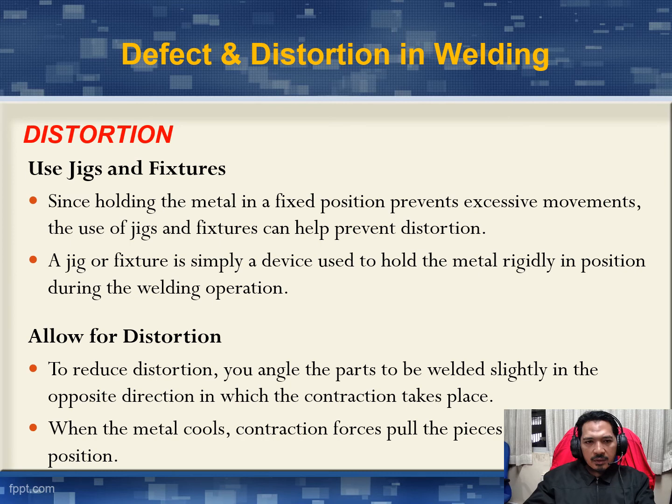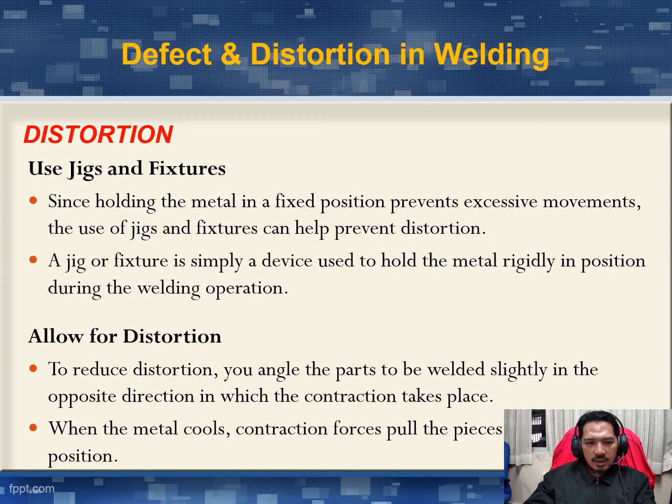Use jig and fixture. Since holding the metal in a fixed position prevent excessive movement, the use of a jig and fixture can help prevent distortion. A jig or fixture is simply a device used to hold the metal rigidly in position during the weld operation. Okay, kena ikat lah ataupun kena ikat bahan kerja tu supaya tak bergerak, jadi kurangkan distortion lah.